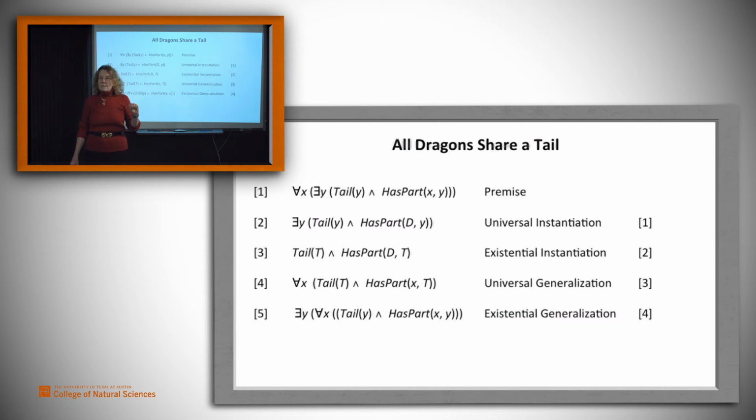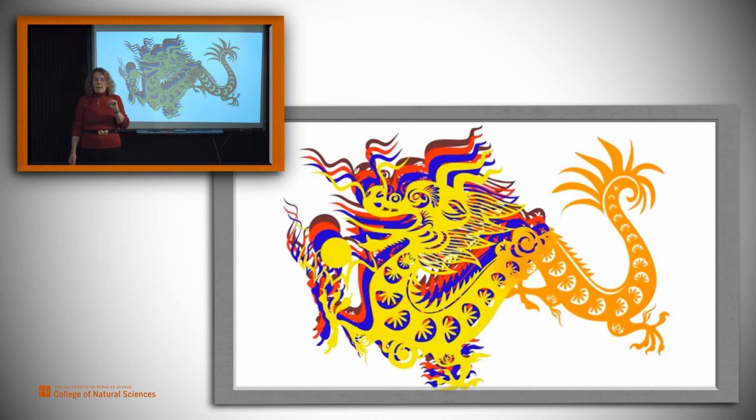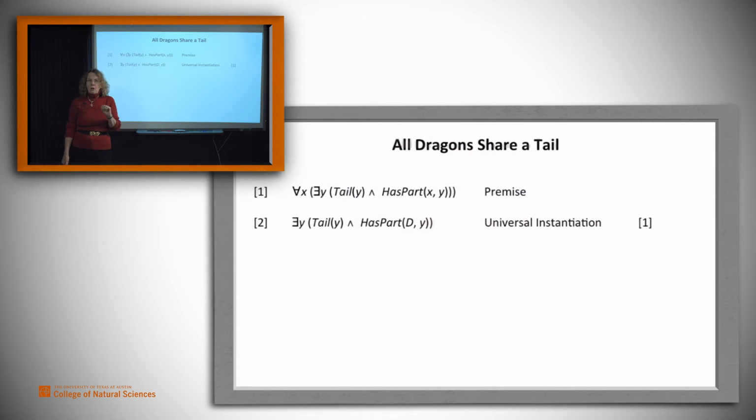Now, should we have been able to do this? Does this follow from our claim? And the answer is no. It's not true that all dragons share a tail. So what went wrong? Let's start over and see if we can figure out where we went wrong.